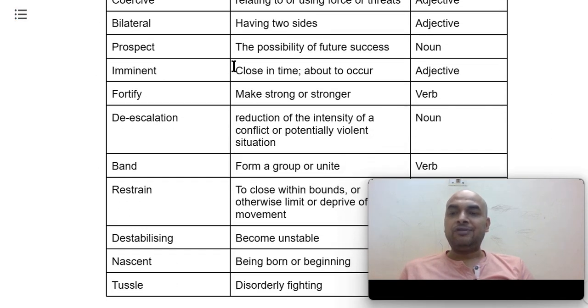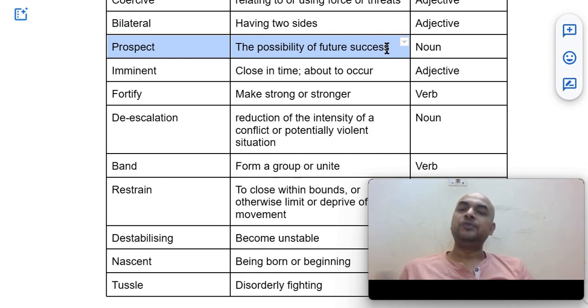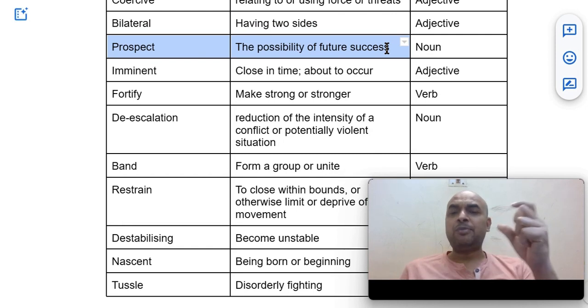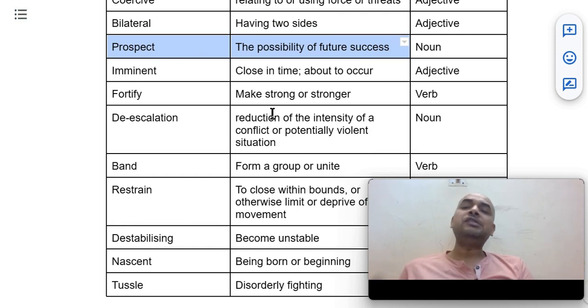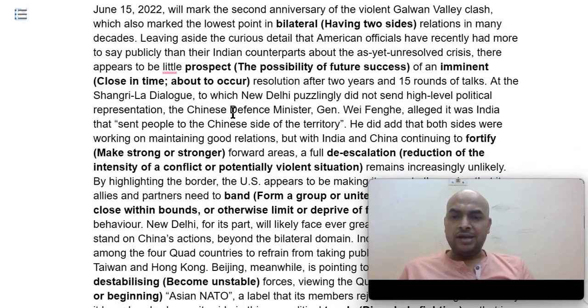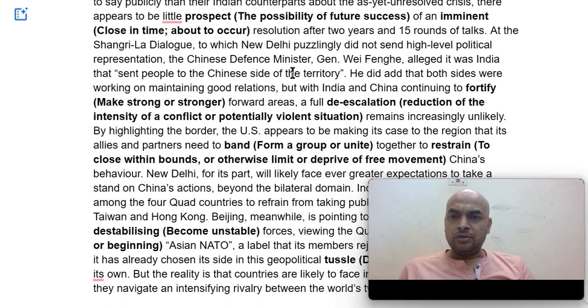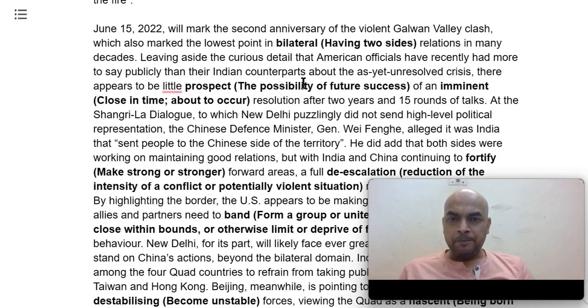And let's see the next word, prospect. Prospect means the possibility of future success. So when somebody gets success, or it is seen as a possibility, then we call it prospects. In fact, you must have heard pros and cons of anything. So it is nothing but prospects and consequences, negative and positive sides. It is used as a noun, and let's see the uses.